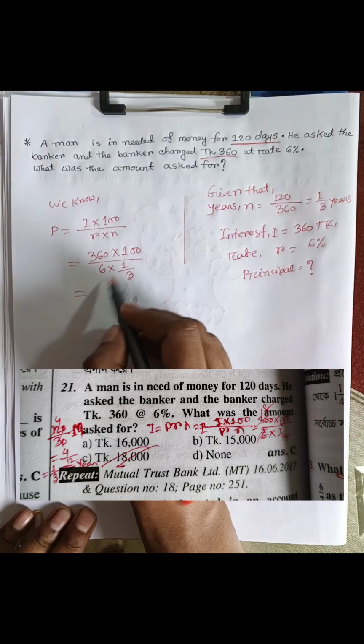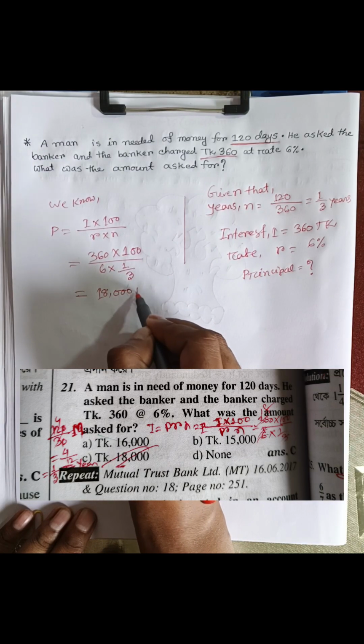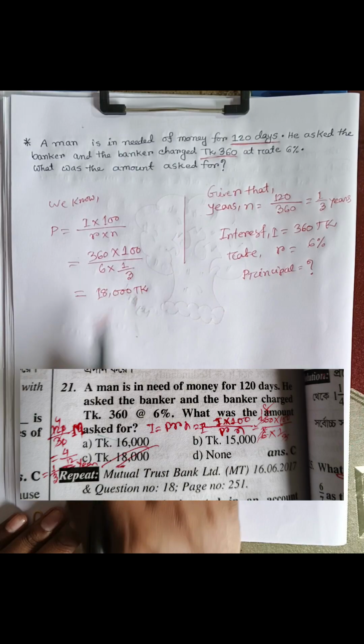This calculation gives 18,000 taka. The amount was 18,000 taka.